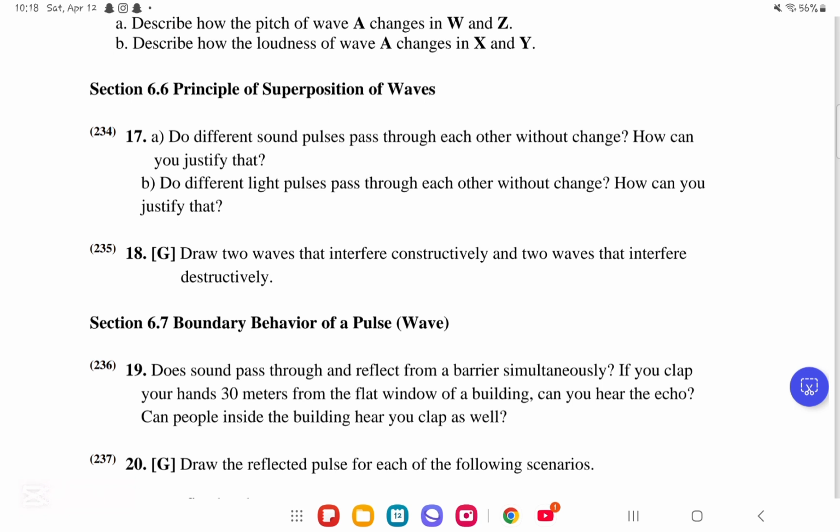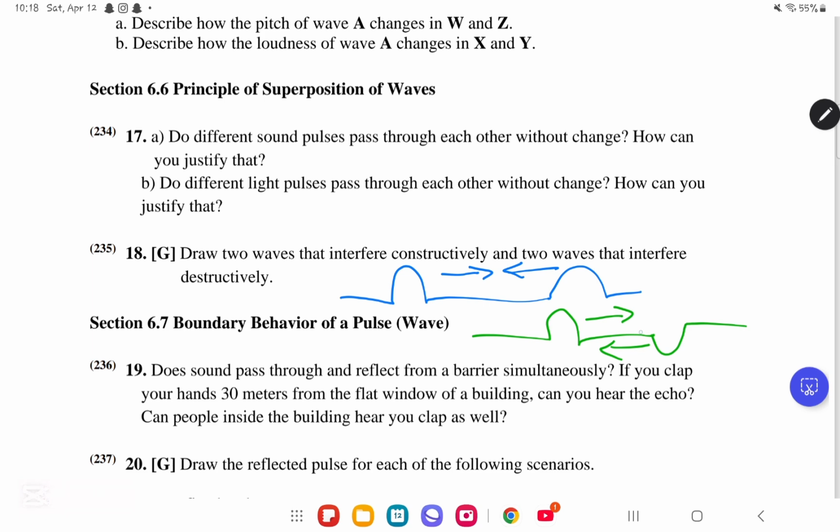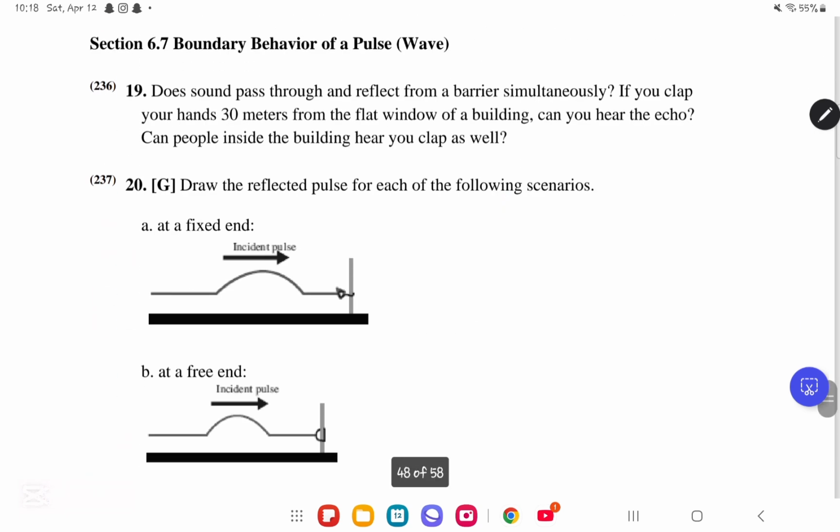Draw two waves that interfere constructively and two waves that interfere destructively. So very simply, constructively, it would be like this. This is constructively, and destructively could be like this. So very simply, this is CQD number 18 done. We move on to number 19, which is 6.7, boundary behavior of a pulse wave.